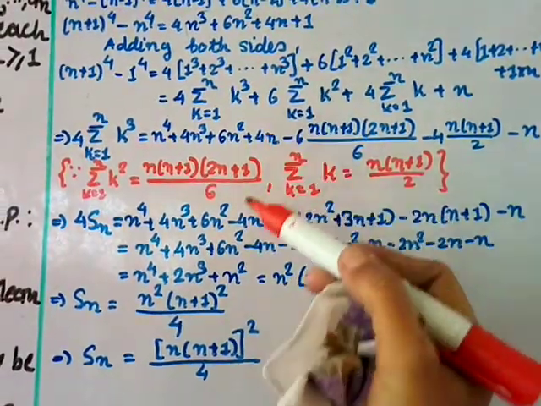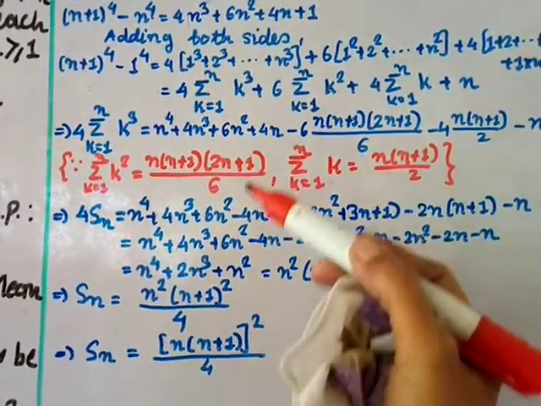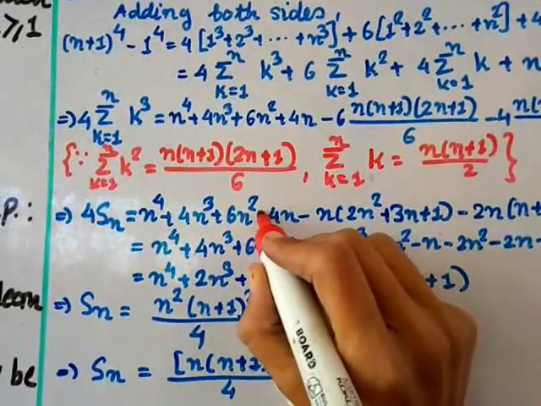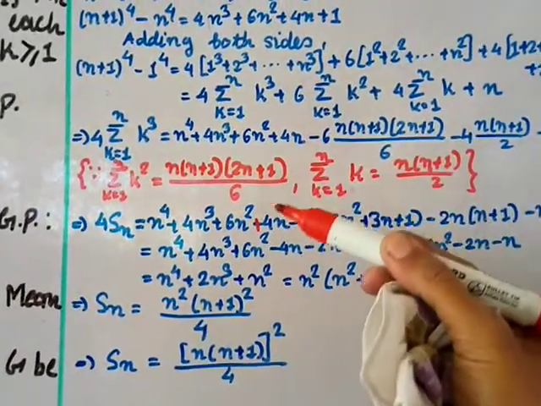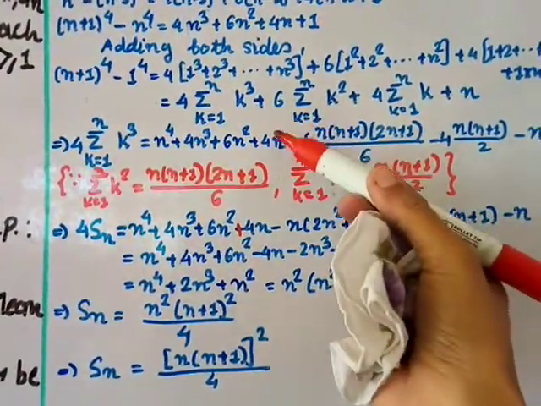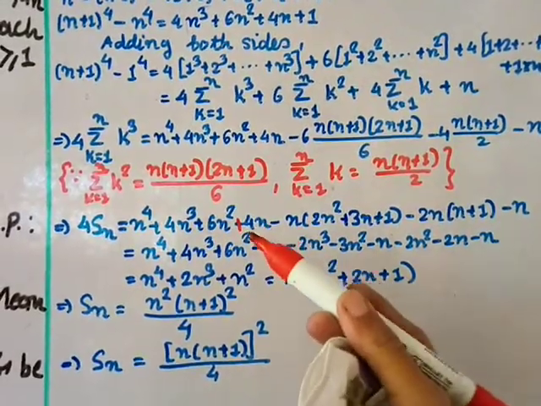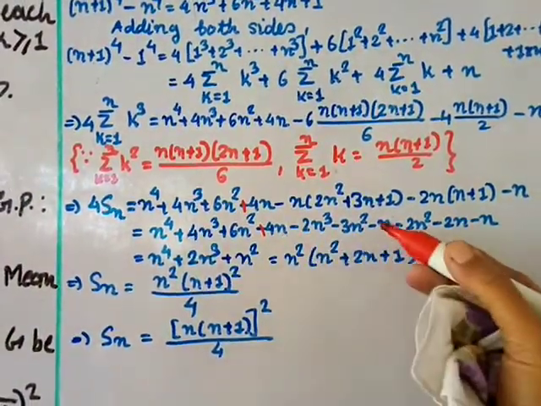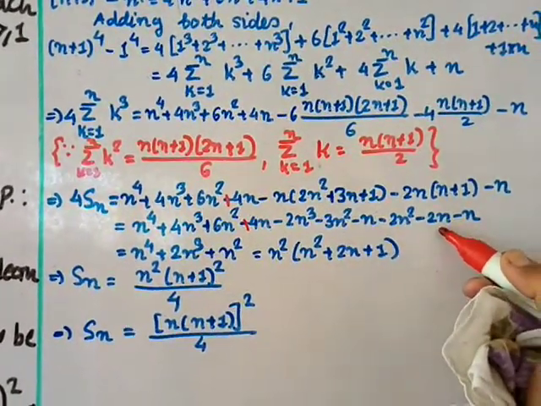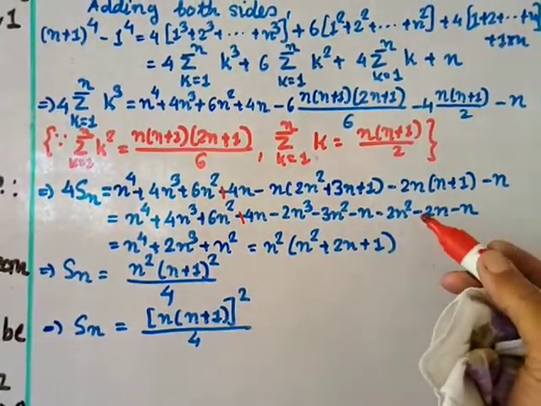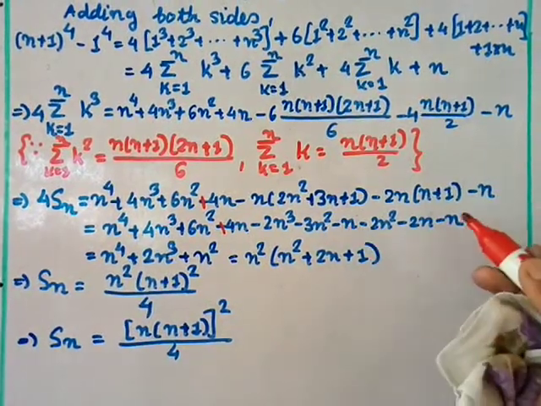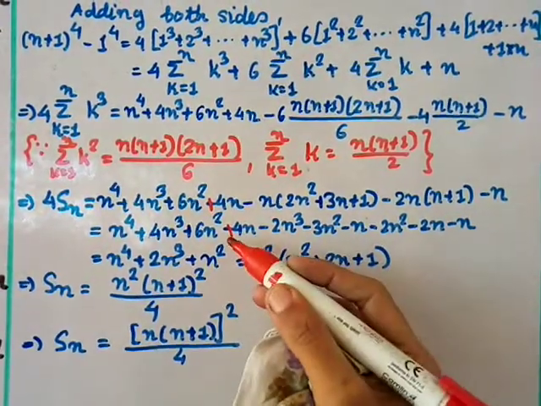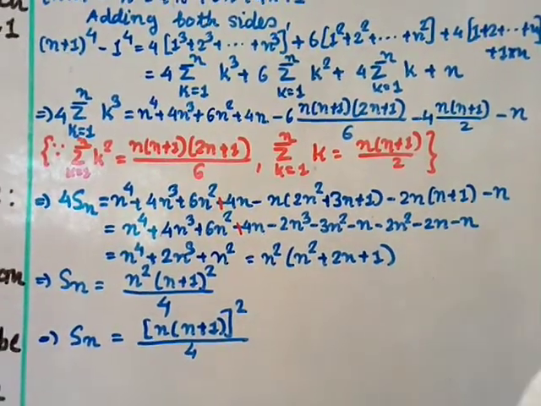This is plus 4n, this I have brought from over here to here, so this will be plus, not minus. So this plus 4n is as it is, I am just bringing from here to here, so it will remain the same. So this plus 4n minus n minus 2n minus n, combine together, minus 2n minus n is minus 4n, and this plus 4n will cancel each other, so the n terms will not be there, right?